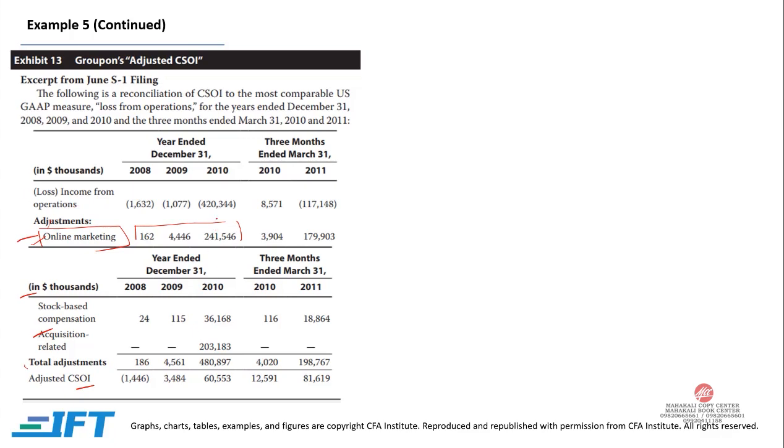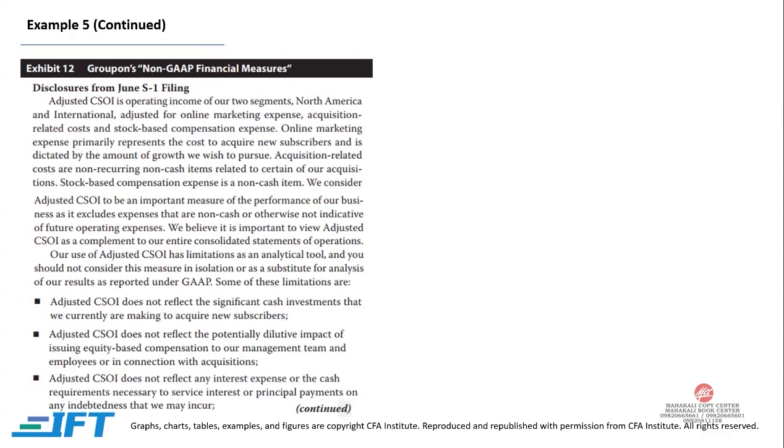Operating income actually becomes positive. Now, adjusted CSOI is operating income for our two segments, North America and International, adjusted for online marketing expense, acquisition-related cost, and stock-based compensation expense.